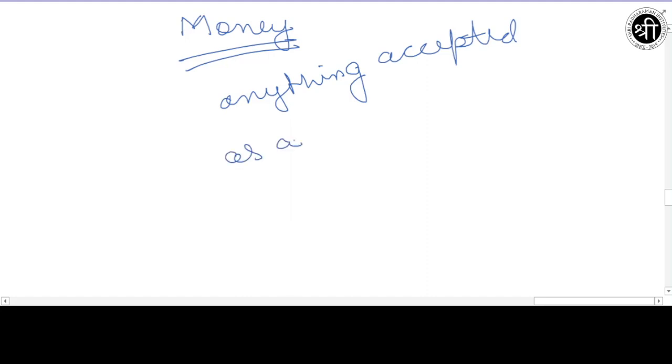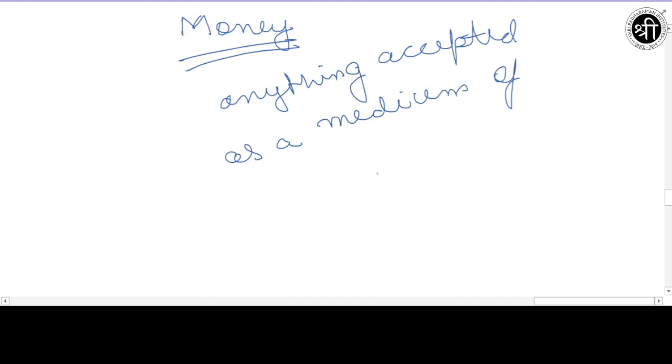But what exactly is money in terms of economics? What does economics mean by the word money? In economics, money means anything that is accepted as a medium of exchange.